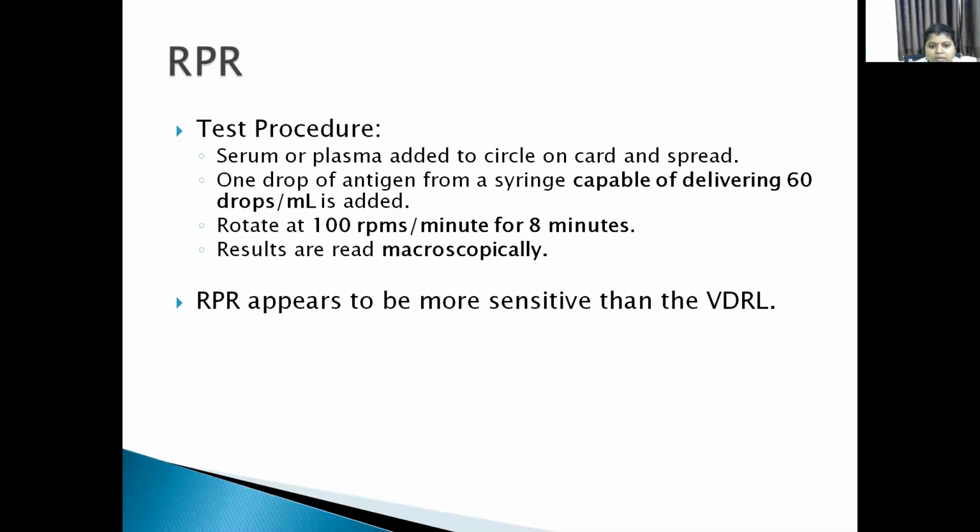So after mixing this antigen, it should be rotated on the rotator at 100 RPM for 8 minutes, and results are read macroscopically. It is somewhat better than the VDRL test. Nowadays we are using the RPR only.